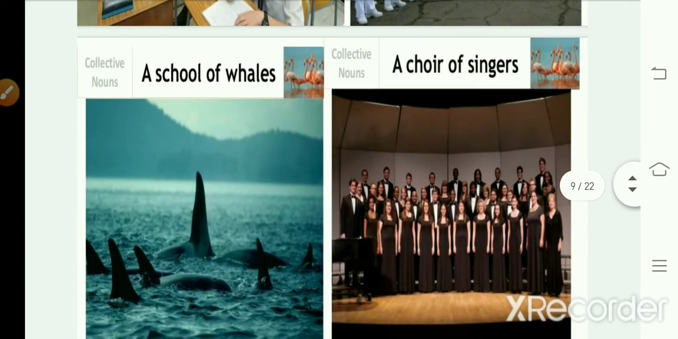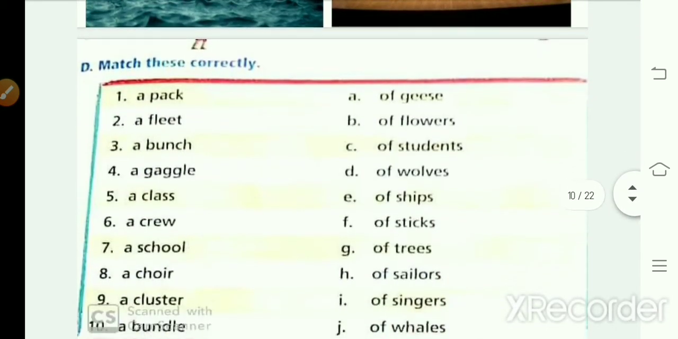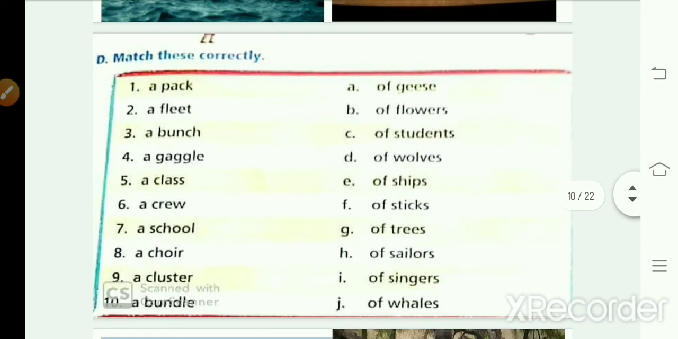Next, for whales, we'll use a school of whales. For fish also, you can use a school of fish. For singers, we'll use the collective noun choir, a choir of singers. These singers are ready to sing. So now I think you can do this one, match this correctly.